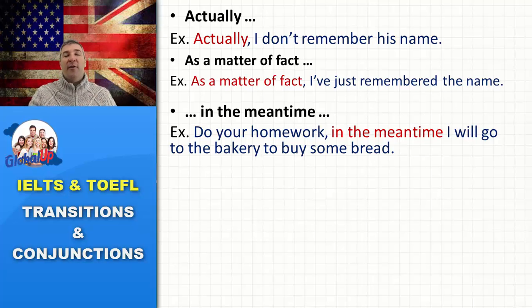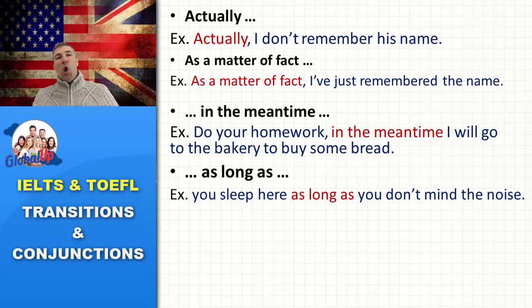Let's take a look at another conjunction. "As long as" is like a condition. It's very similar to "unless." I'm not leaving this place unless, remember the example we saw previously? I'm not leaving this place unless you tell me. I'm staying here as long as you tell me. Okay? As long as. Let's take a look at the example.